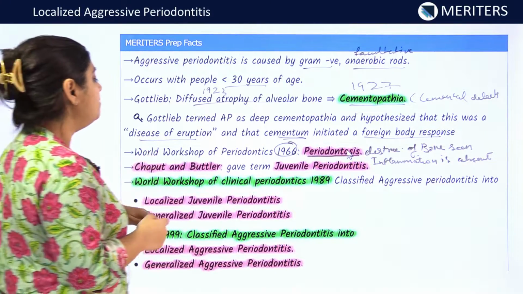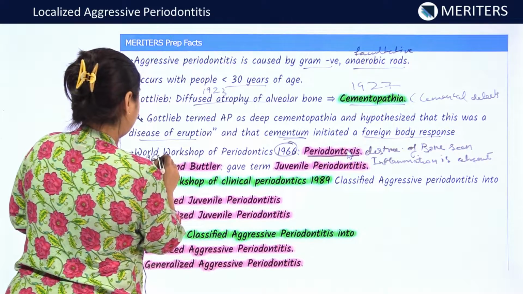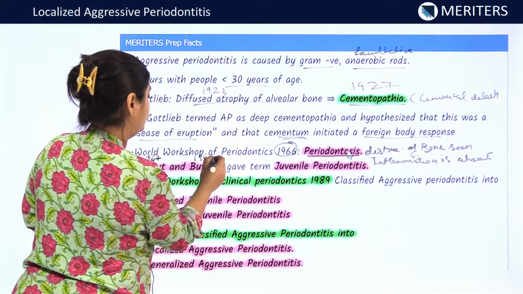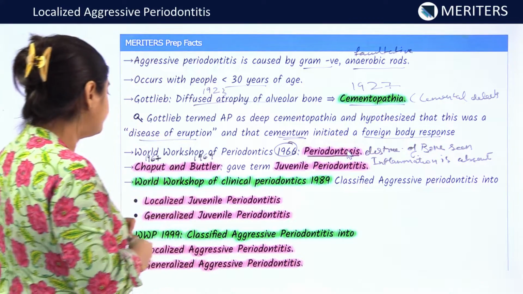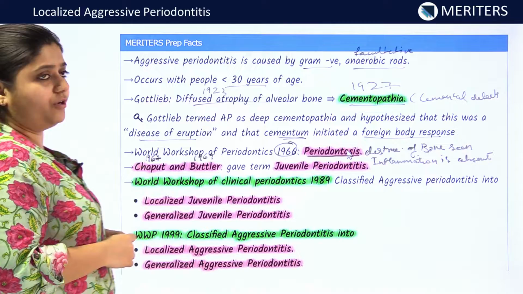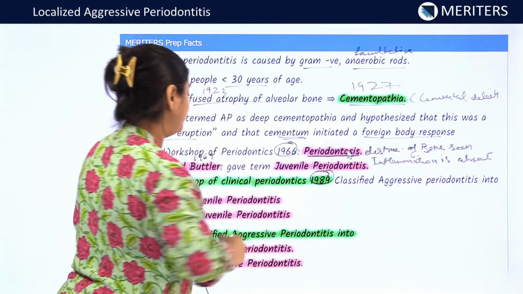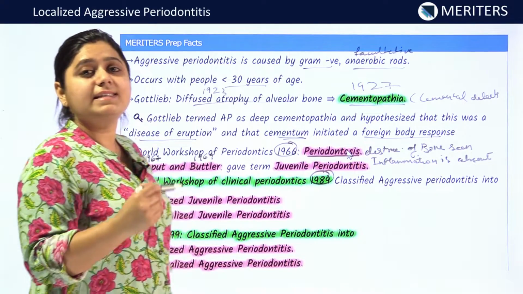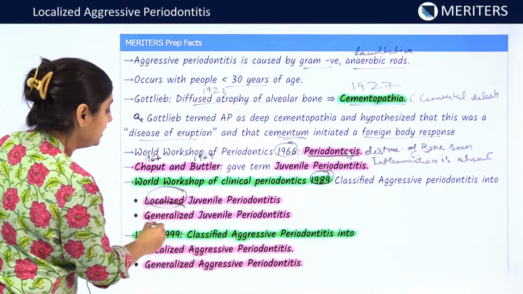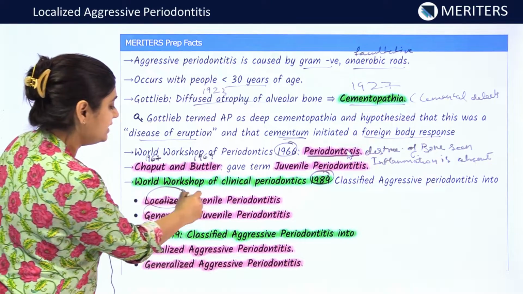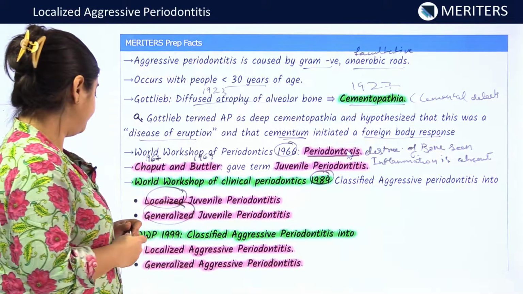Now, Chaput and Butler in 1967 and 1969 coined the term juvenile periodontitis, which we have already seen. World Workshop of Clinical Periodontics in 1989 classified it into localized juvenile periodontitis and generalized juvenile periodontitis.